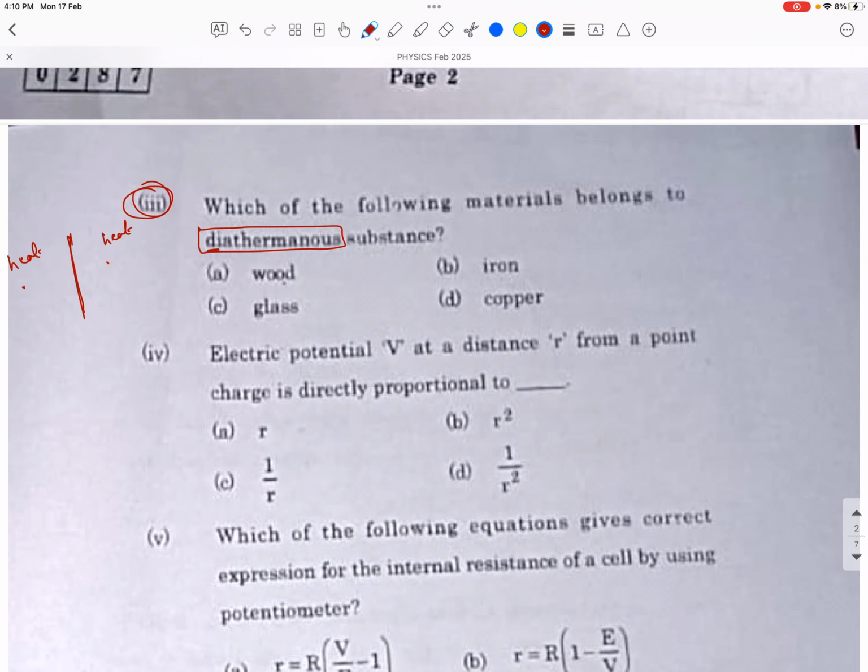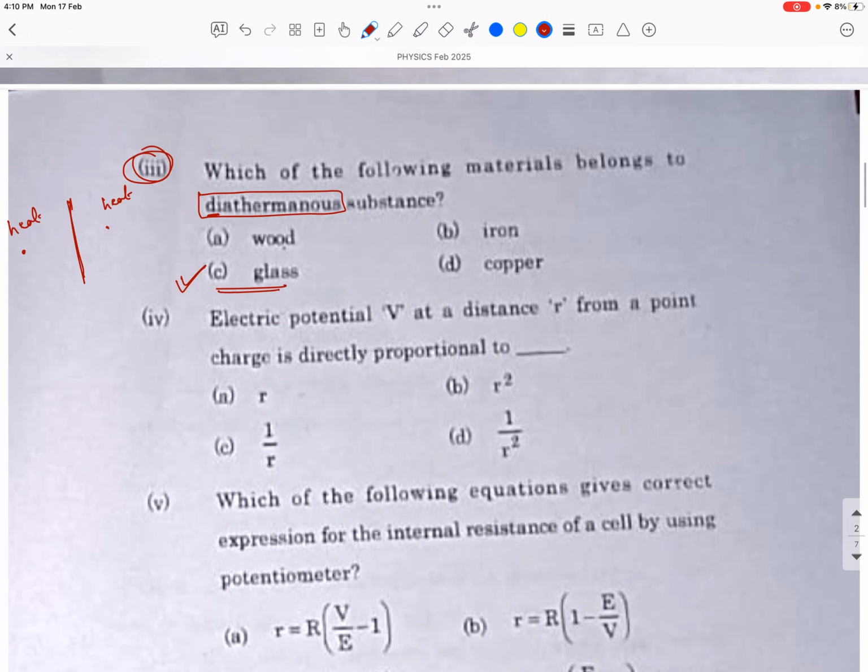The glass, if the heat is on one side, it is transmitted to the other side, so the more appropriate answer is the glass. Option C, glass. So this is the right answer. D is the copper. Copper is also a metal which transfers heat but does not transmit, that you remember. So the answer for this is C, glass.